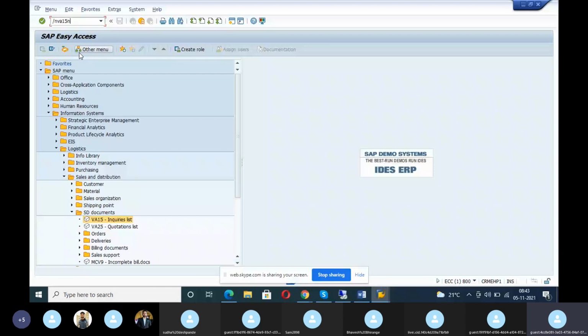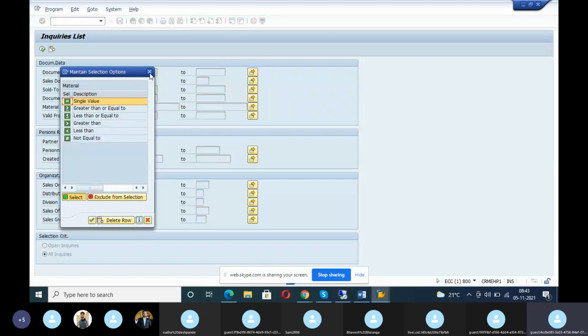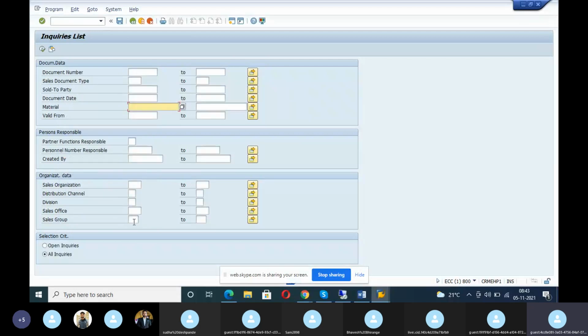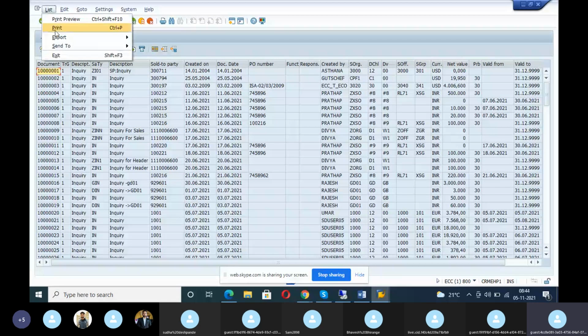Once you enter in S4 N, enter. So here for the inquiry list, you have to give the document type IN, sold-to party number, material number. Then next, sales organization, distribution channel, division, sales office, sales group. Then you execute. You'll get a list of inquiries. This I want to print. Yes, print is coming. Export, word processing also coming. Spreadsheet is also coming. Local file, means save to your own file, also coming.